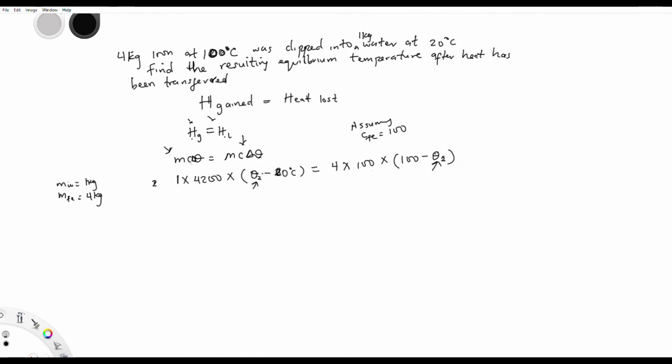So these two should be the same. It doesn't matter what you use. You can use theta. You can just make sure they are the same. That's the point. So you can then continue solving. So just simplify, expand, get your theta to bring them to the same side, and so that's just it.